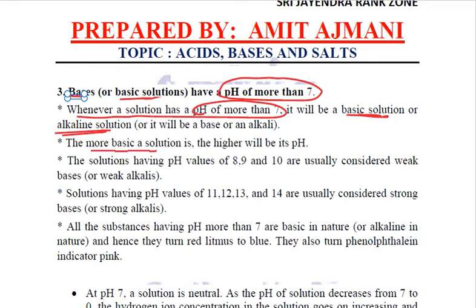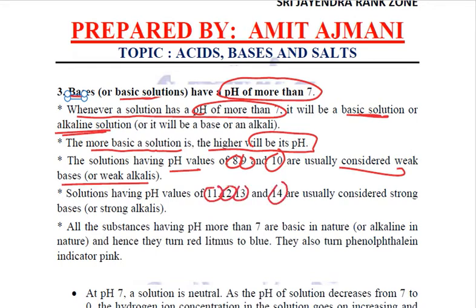The more basic a solution is, the higher its pH will be. It means that the solutions having pH value 8, 9 and 10 are usually weak bases or weak alkalis. And if the solutions have pH value 11, 12, 13, 14, they are usually considered strong bases or strong alkalis.